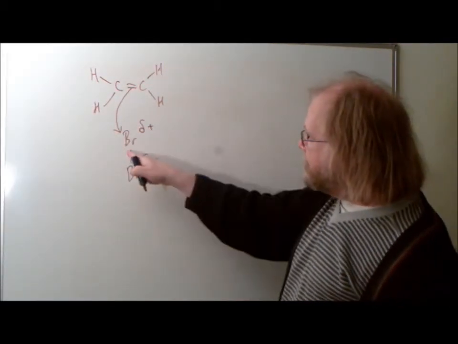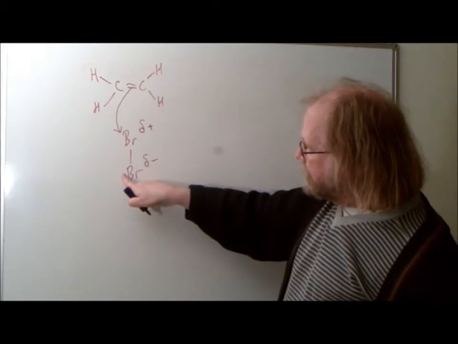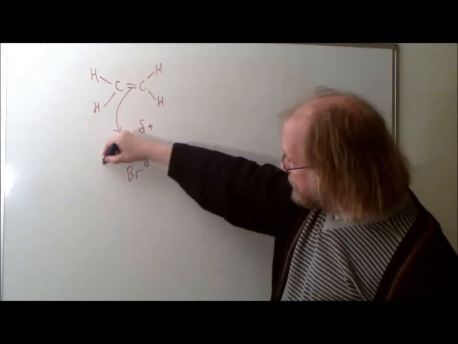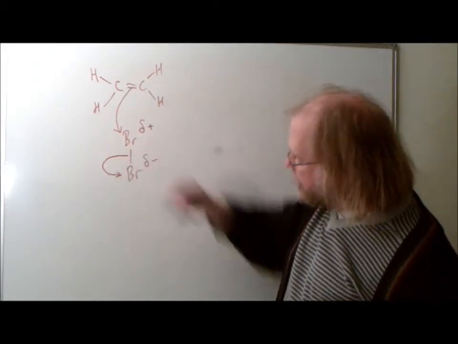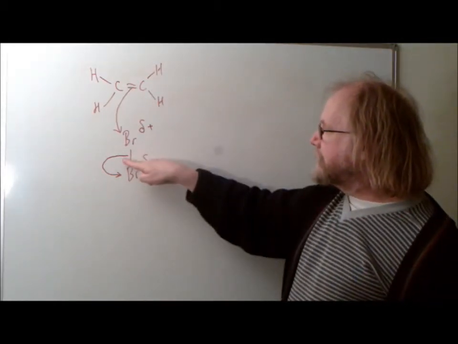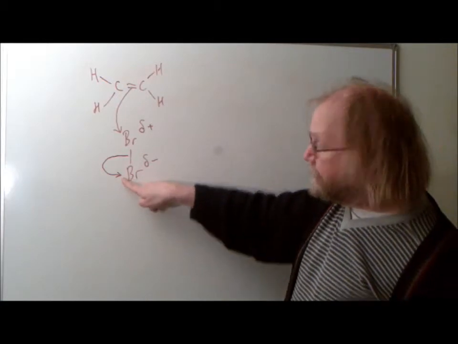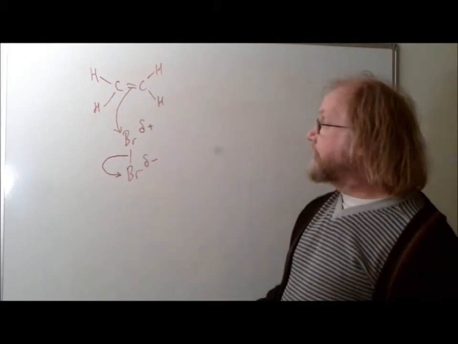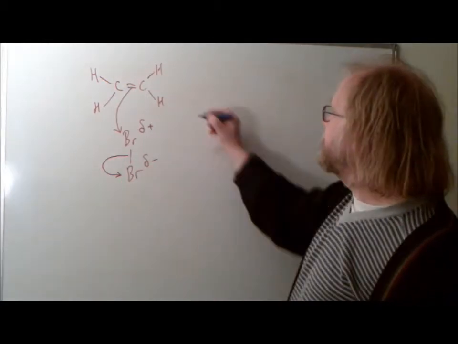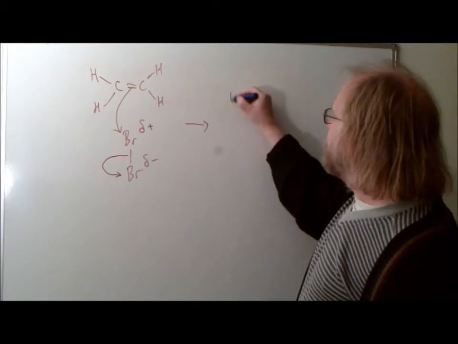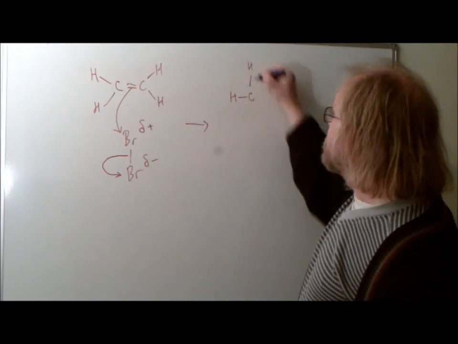And so they leave this bond and they move all the way out onto that bromine. And again, that's what your curly arrow needs to show. So it needs to come from the bond and show that pair of electrons moving out and now becoming a lone pair of electrons on that bromine. So that's what happens in the first step, and that gives you your intermediate, which will look like this.